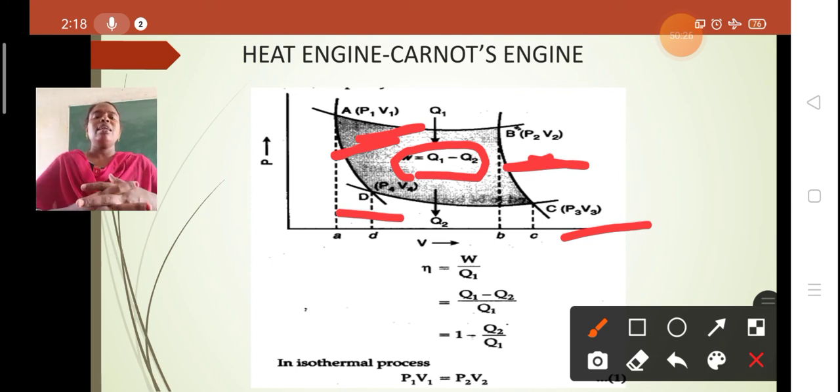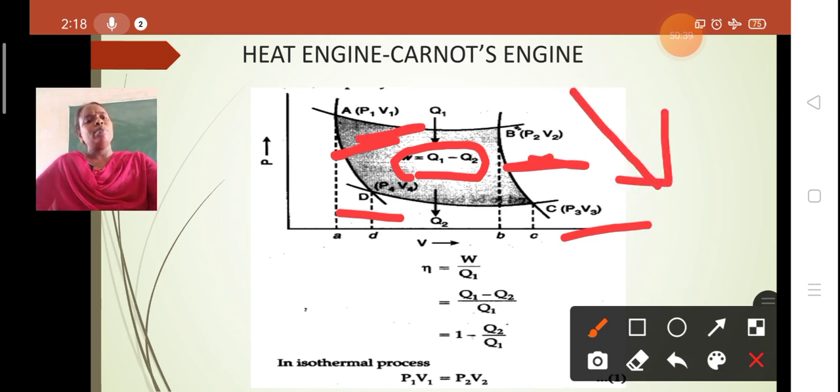Whenever an insulating stand is used, there is no exchange of heat between the insulating stand and the working substance. The system goes from state B to state C during this adiabatic expansion, and the state changes from P2 V2 to P3 V3, where delta Q remains constant, that is, delta Q is equal to 0 during this adiabatic expansion.